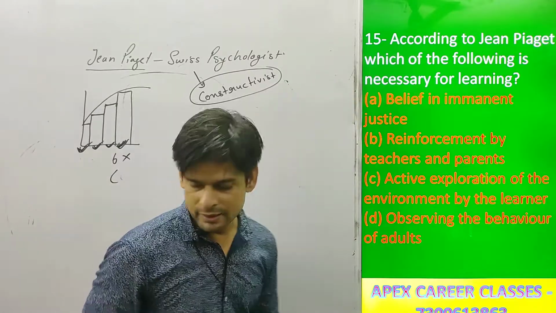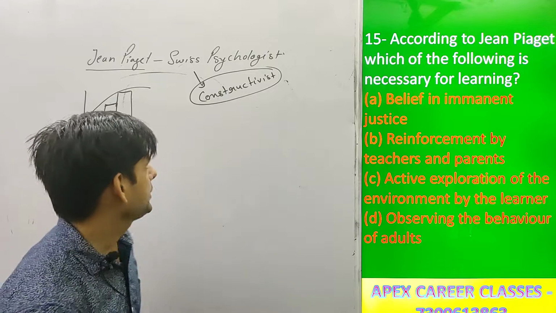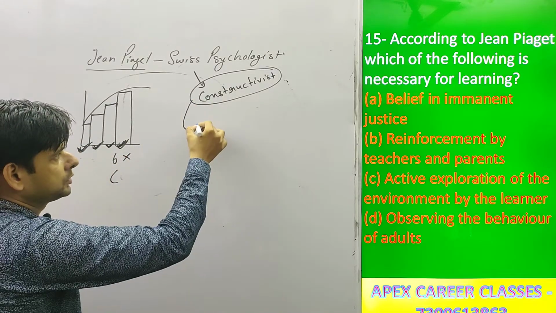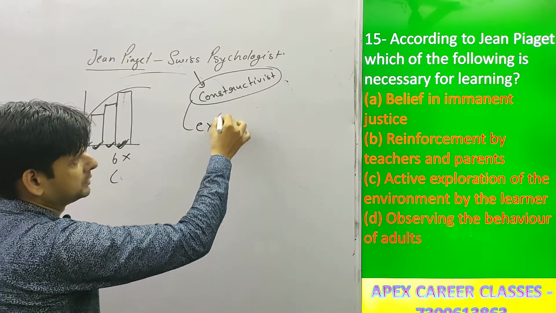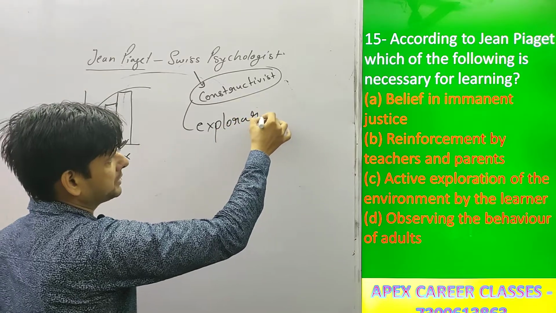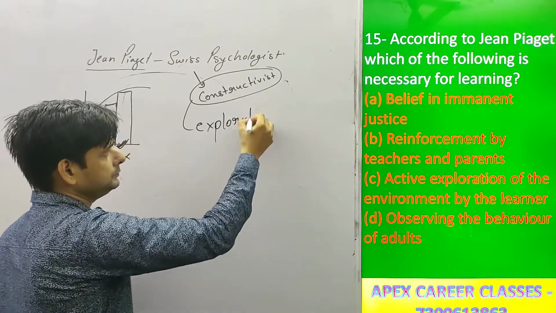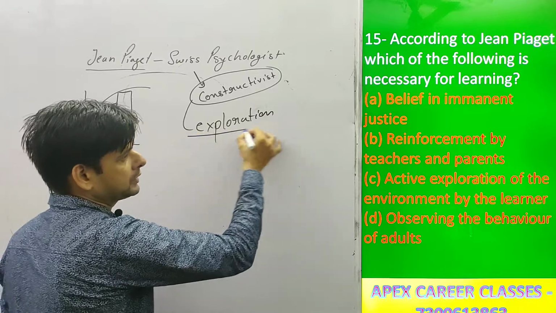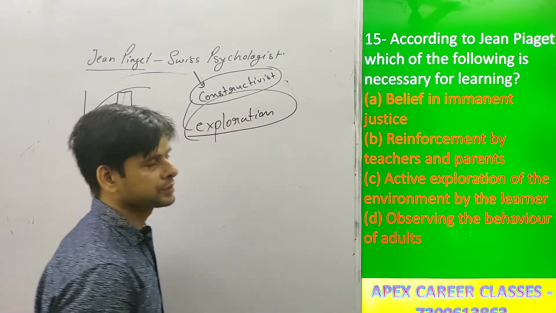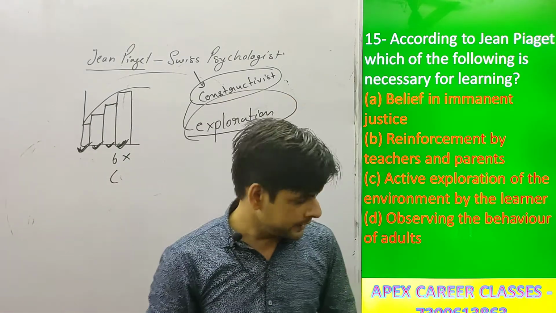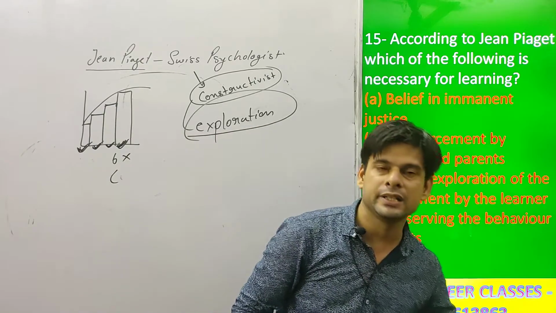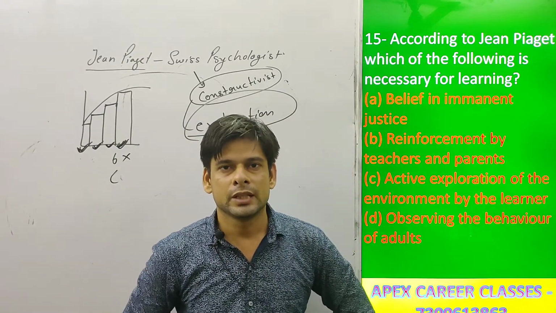Okay? As I have told you, according to Jean Piaget, children learn through the process of exploration. They are active learners. So the correct option here will be option C. Okay? We shall discuss some advanced questions regarding Jean Piaget in the next video. Thank you very much.